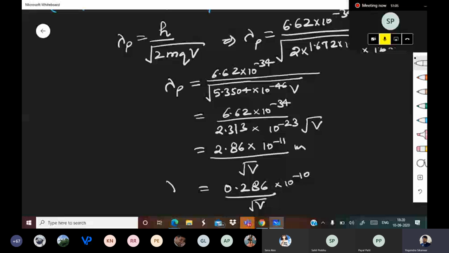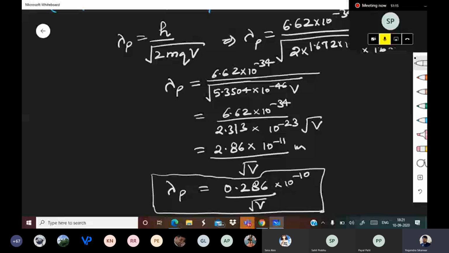How many of you got that? See, all those who are not trying to solve these kind of questions, in exam also you will be stuck. Why? Because you don't develop the habit of solving questions.